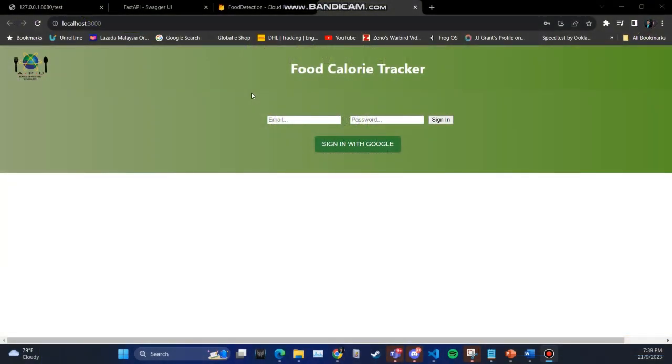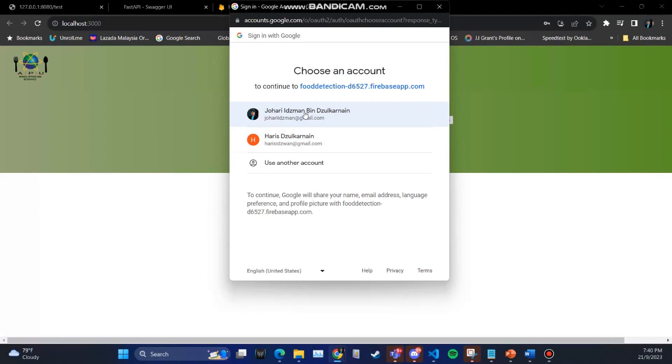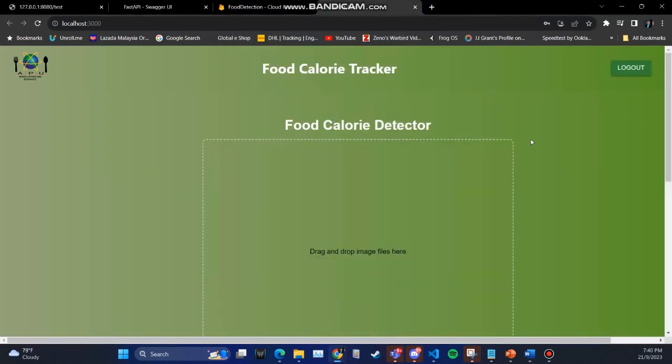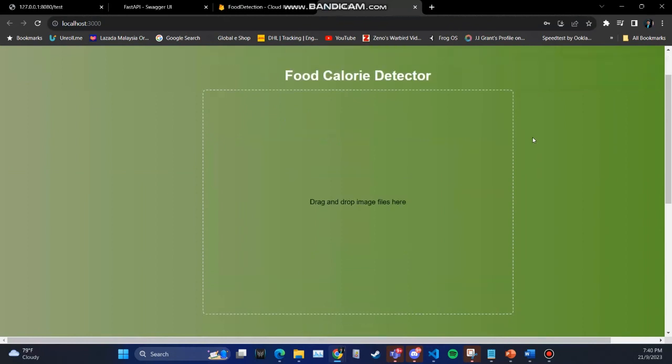Welcome to my demonstration of my project called the Food Calorie Tracker. As you can see here, this is the login page or the sign up page. The user has an option whether to sign in using their email and password combination, or they can sign in using their Google account, which is what we're going to do here. So press this button, sign in with Google account. It will redirect you to the Google authentication. Select which account you want. Then the rest of the functionality of the application is made available to you.